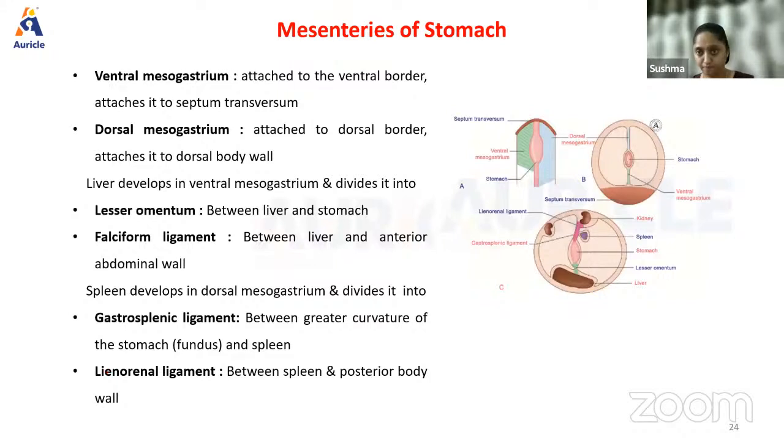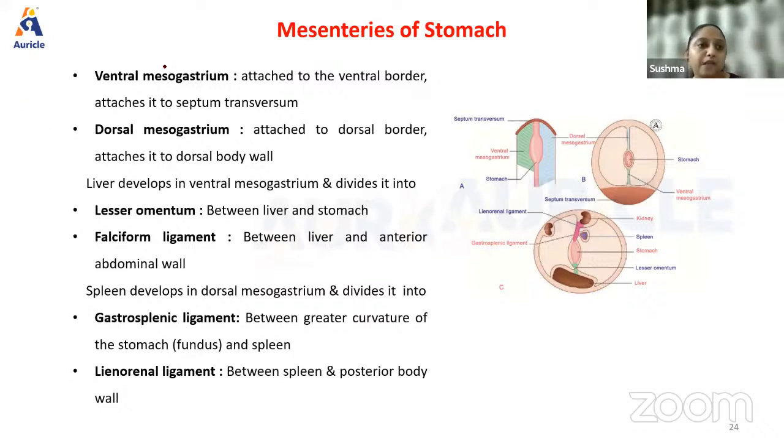Next, what are the different mesenteries of the stomach? See, what is mesentery, guys? Mesenteries are peritoneal folds that actually hang the abdominal organs to the body wall. That is it. In the liver, we saw there's the falciform ligament and so on. If you remember, we have already finished all that. It should be like a revision for you.